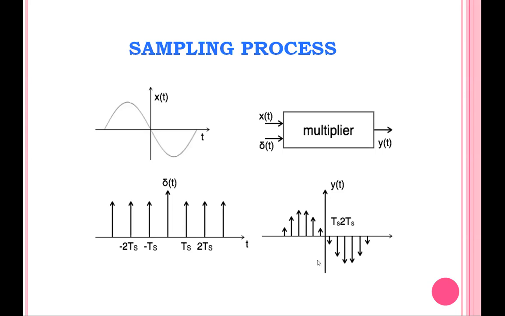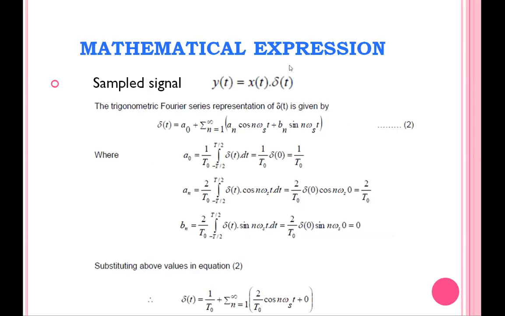Next, we are going to derive the spectrum equation. Mathematically we are going to prove the sampling process: what is the mathematical expression for the sampled signal, and what is the frequency spectrum of the sampled signal. According to the previous diagram, the sampled signal y of t can be written as the product of x of t and del of t. Here x of t is an analog, continuous time signal, and del of t is a periodic impulse train.